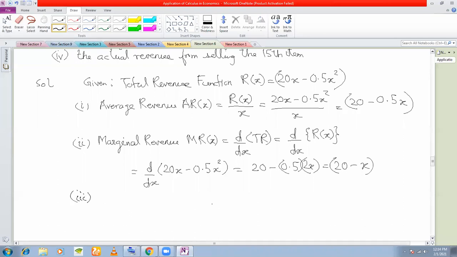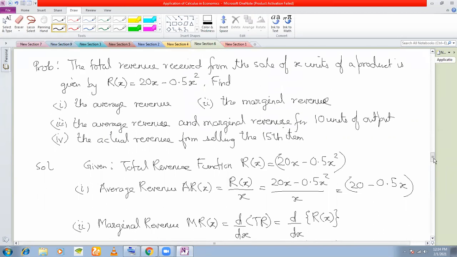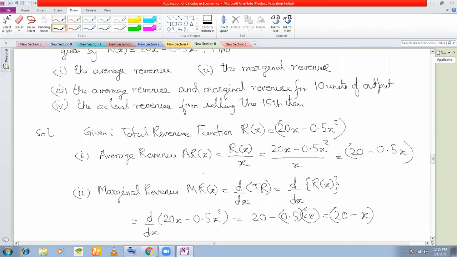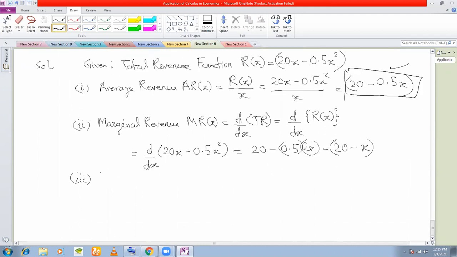Third question is the average revenue and marginal revenue for 10 units of output. Now, what is the average revenue function? It is 20 minus 0.5x.